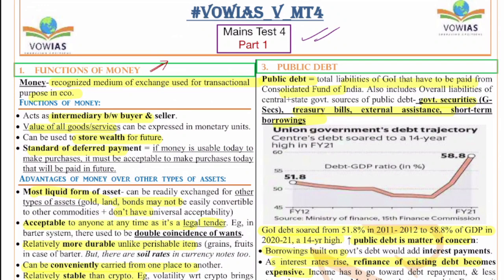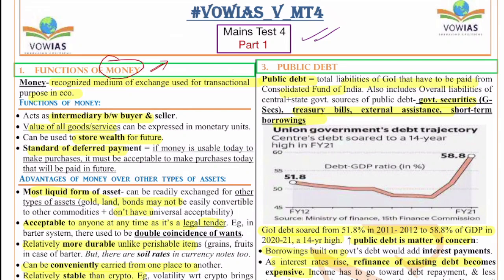See, these kinds of static questions, every year you will find at least 2 of them in the mains paper. If you just go through the previous year questions, static questions definitely will come. Maybe they will add some current element also to it. So that's why having a grip over the static concepts is very important. This revision will definitely help you in that. So the first question is on the functions of money.